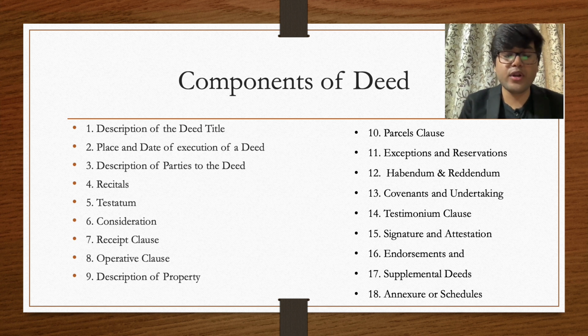One thing that I want you to understand is that in total there are 18 components of a deed, but it is not necessary that every deed should have all these 18 points. It is possible that some deeds might have 10 components, some have 15. It totally depends upon the type of deed that you are making. So let's get forward and understand each and every term one by one.